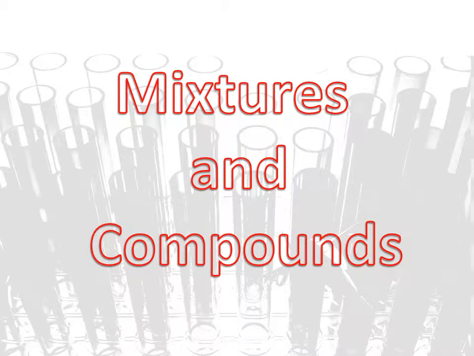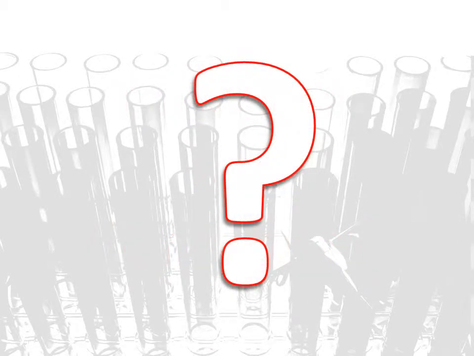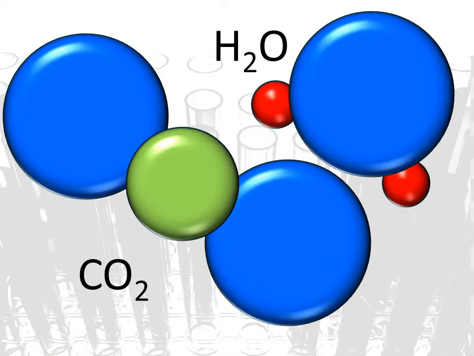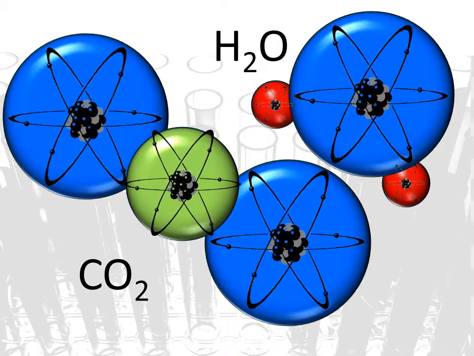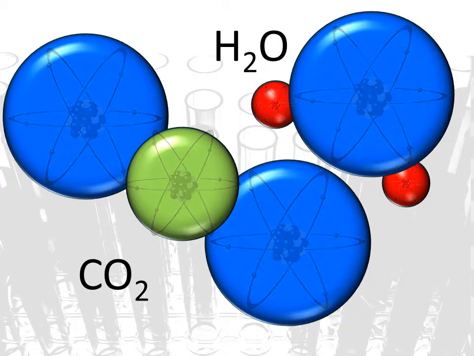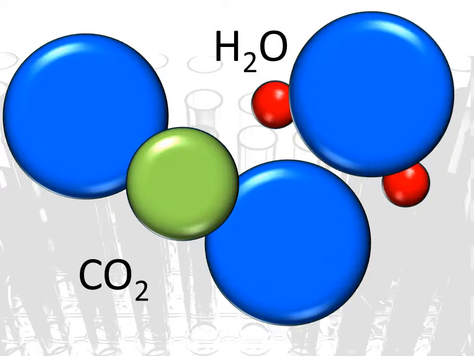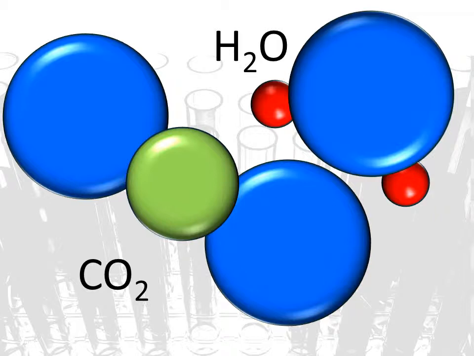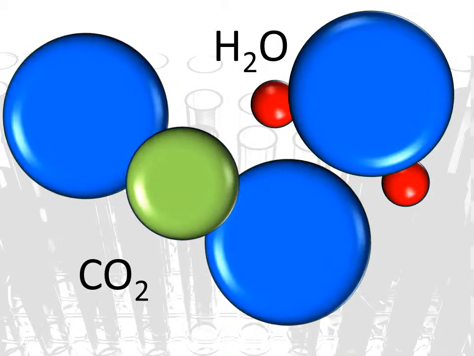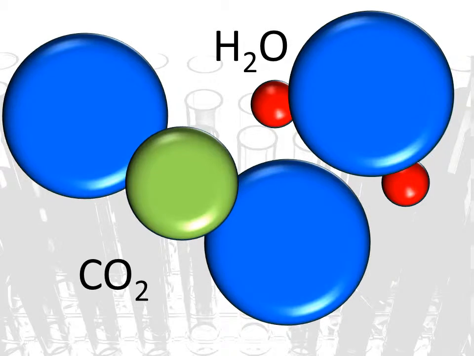Mixtures and compounds. What happens when we begin to mix these elements together? Just like when we mix primary colors and we get some interesting new secondary colors, when we mix atoms together, we get interesting new compounds or molecules. Here are 2 common compounds. Remember that these circles represent the atoms inside. The first one is H2O, or as it is commonly known, water. The second is common in air and is called carbon dioxide.